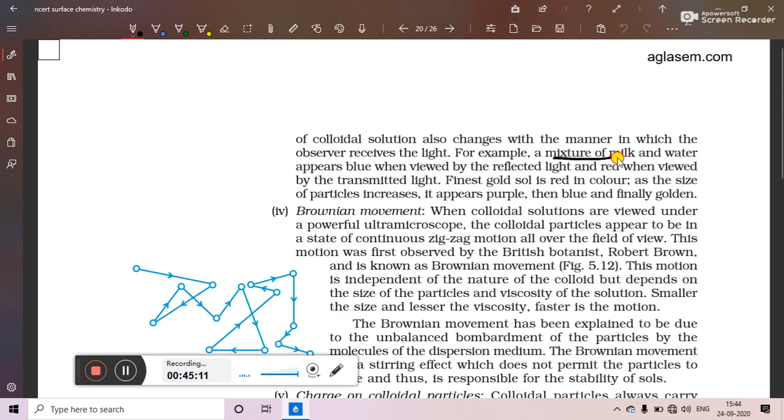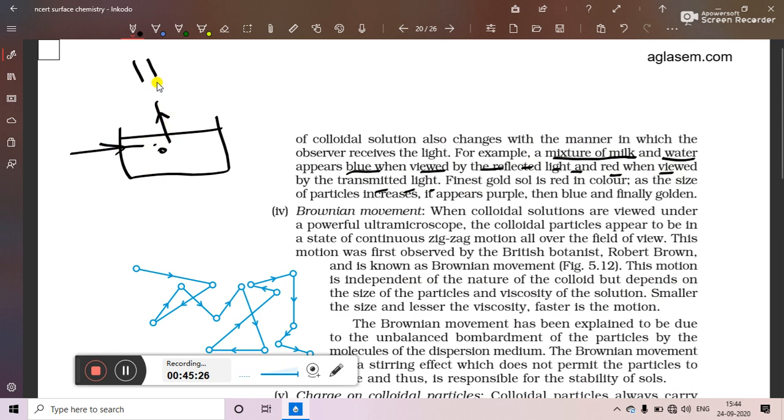For example, a mixture of milk and water appears blue when viewed by the reflected light and red when viewed by the transmitted light. So already we have seen, suppose a milk solution is given. Whatever light is reflected, that can be seen at a 90-degree angle, and it appears blue. And the transmitted light, if you observe from here, will appear to be red. So reflected light appears blue to us and transmitted light appears red.